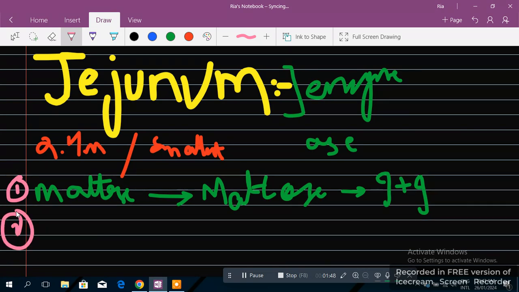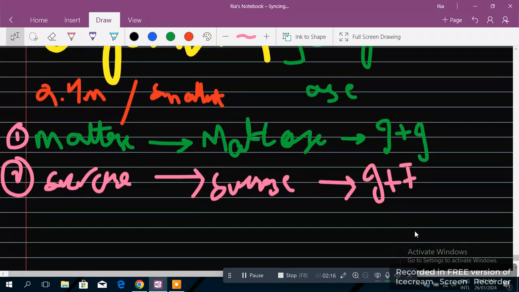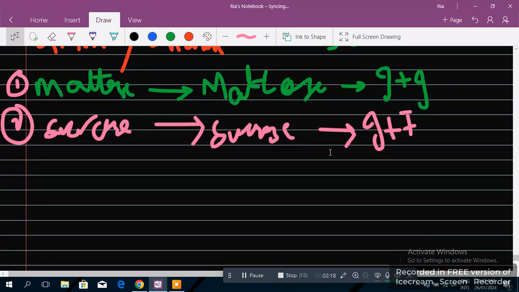The second enzyme which you will see here is sucrase. This means it will break down what? It will break down sucrose. And sucrose is glucose plus fructose. This should be clear. Then we move the slide a little down.